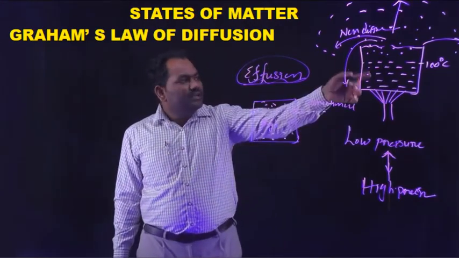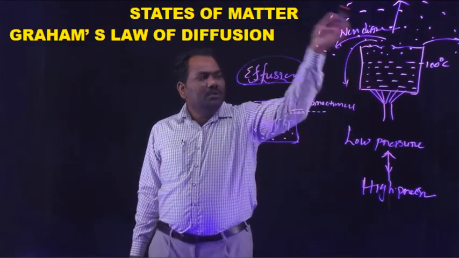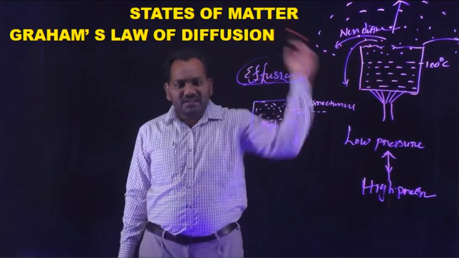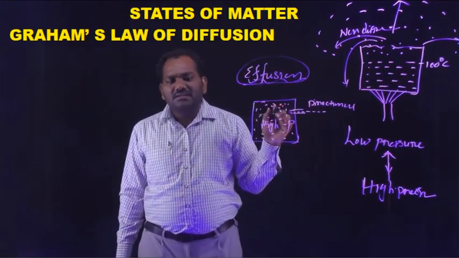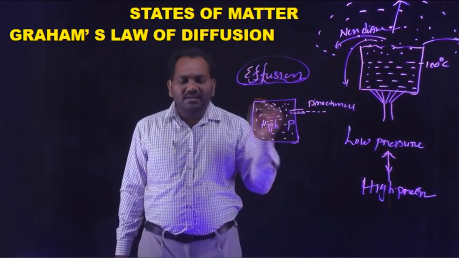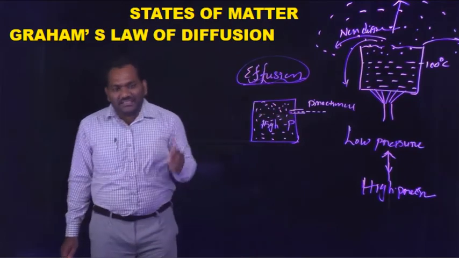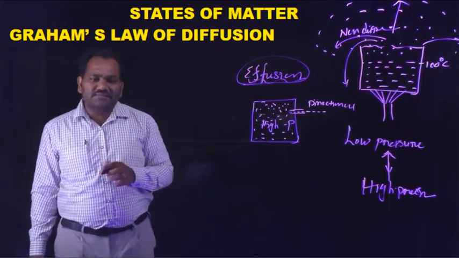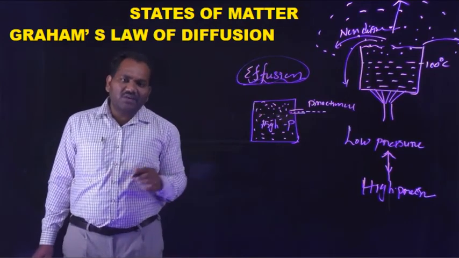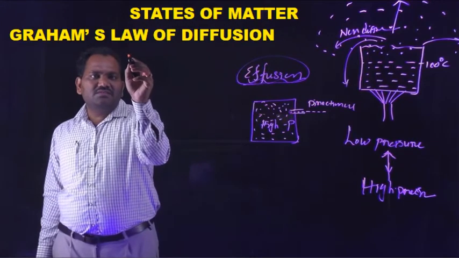If gas molecules escape from the high pressure region to the low pressure region in all directions with high velocity, it is called diffusion. Here Graham explains the rate of diffusion of a gas. What is the rate of diffusion of a gas?